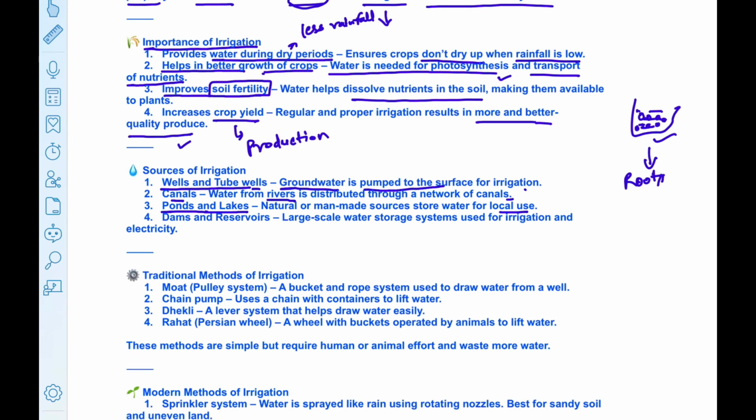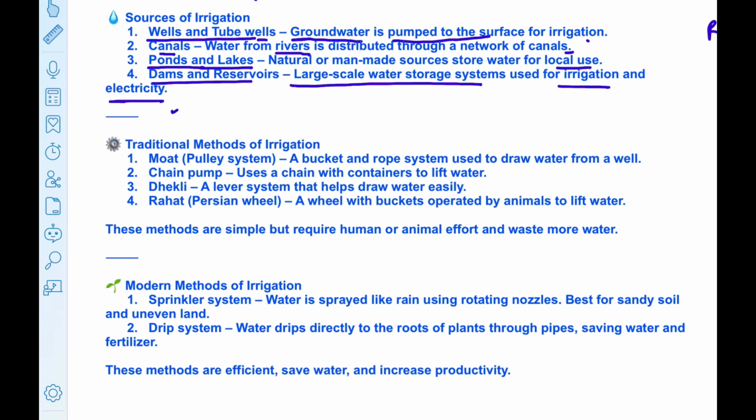Fourth are dams and reservoirs. Dams and reservoirs are large scale water storage systems that are used for irrigation and electricity. There are mainly two methods of irrigation. First one is traditional and second one is modern. Let us first understand traditional methods of irrigation.